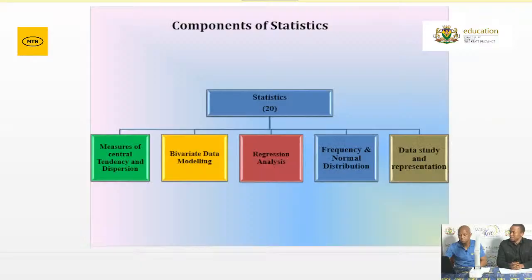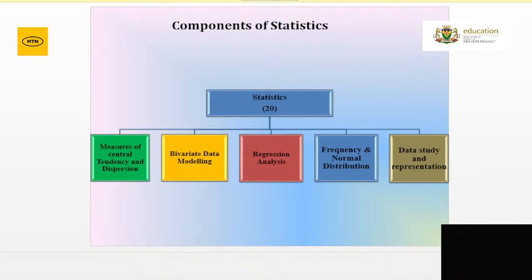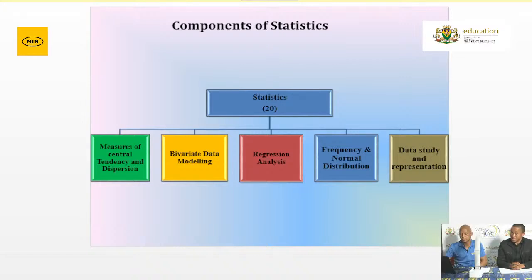Good evening once more, grade 12s. Statistics is a topic that is assessed in paper 2. It takes plus or minus 20 marks. The components of statistics that might be assessed: the first one is measures of central tendency and dispersion. And don't forget the measures of position as well. Those are your grade 11 and grade 10 concepts.